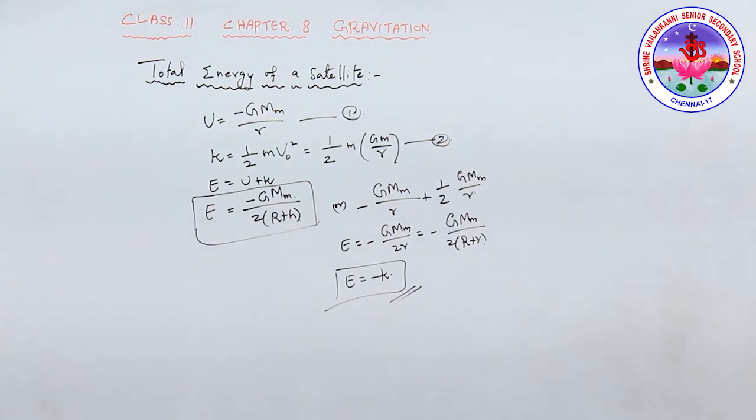So this indicates the force of attraction of the gravitational force of the Earth. So the potential energy will be 0. The negative total energy means that in order to send the satellite to infinity, it must be given extra energy. Otherwise it will continue revolving in the closed orbit. So that is why we have taken E equal to the value minus K, right?